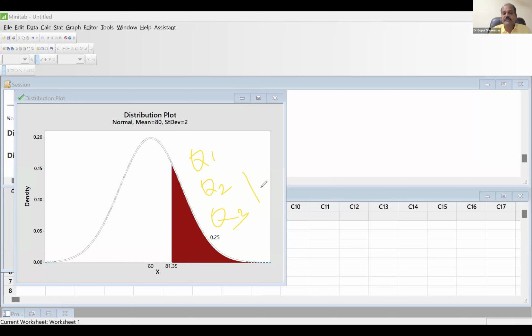Q3 means the right side is 25%, Q2 means the right side is 0.5, and Q1 means 0.75. So whatever is required, you can answer. But in this question, Q3 is required and the Q3 is 81.35.